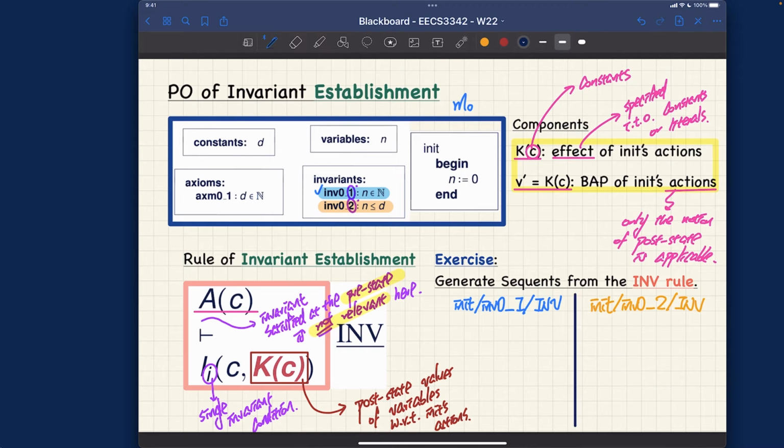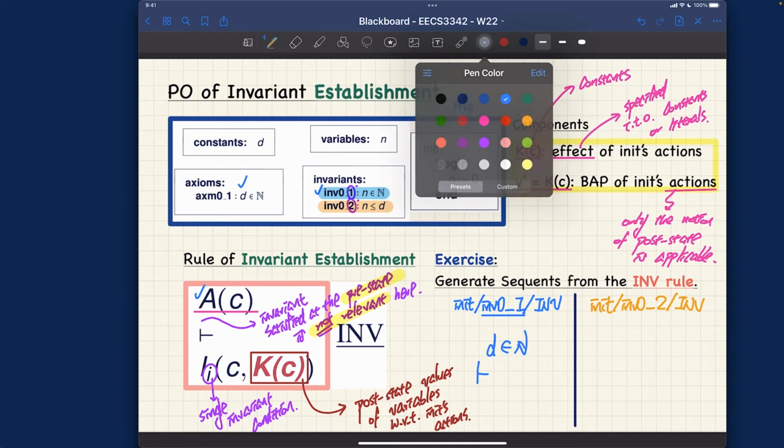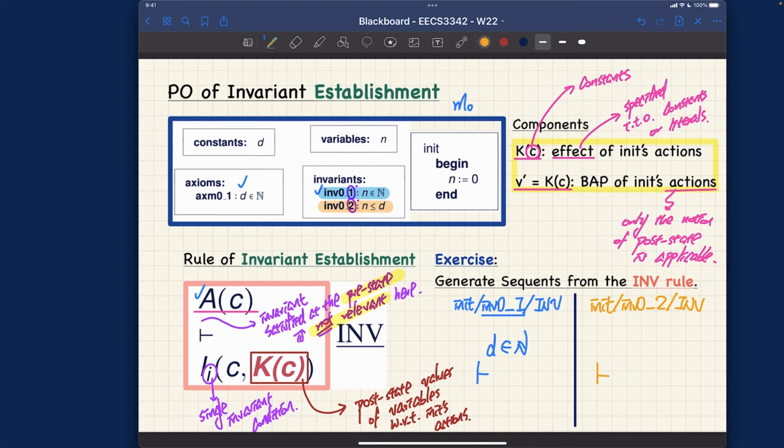All right. So how do we formulate the first one? Well, what we should do is have a sequent, and the sequent over here is going to have all the axioms. The axiom is simply here, which will be D is a natural number. It will be the same for the right-hand side as well. So let's do that too. The sequent where the hypothesis will just be D is a natural number, because we got the same axiom over here.